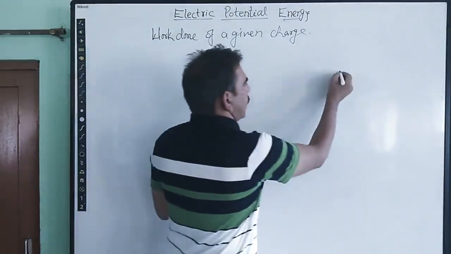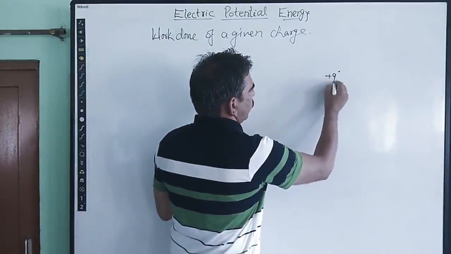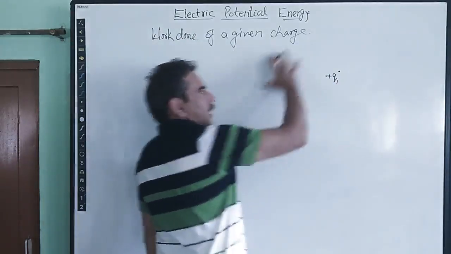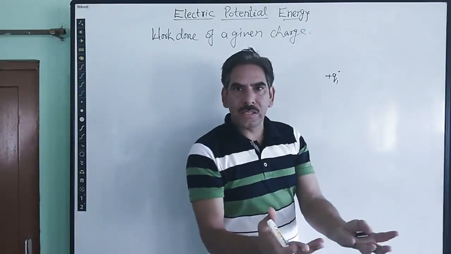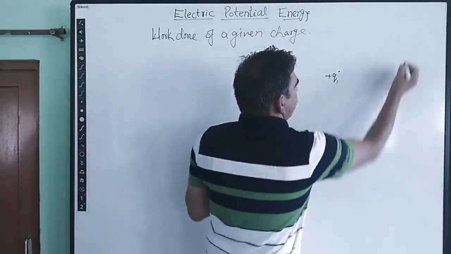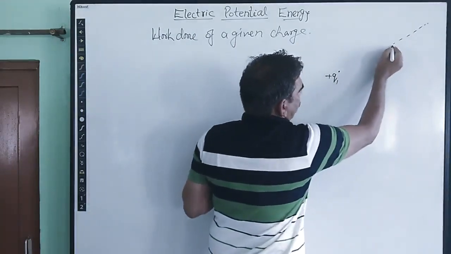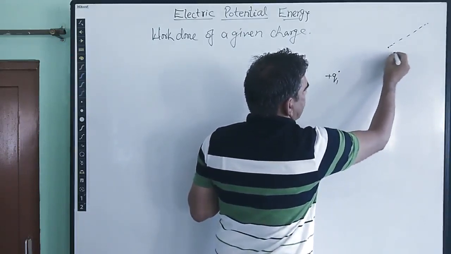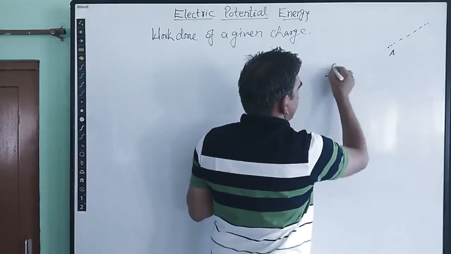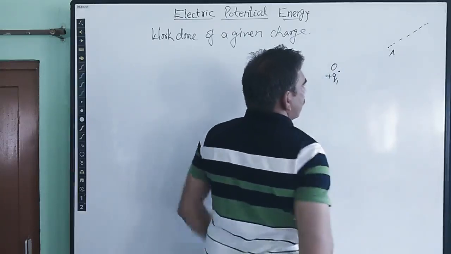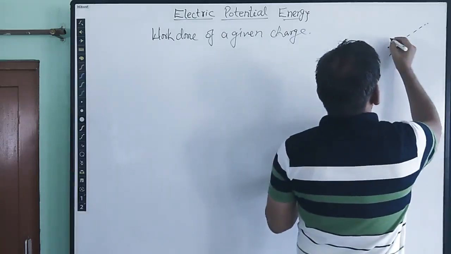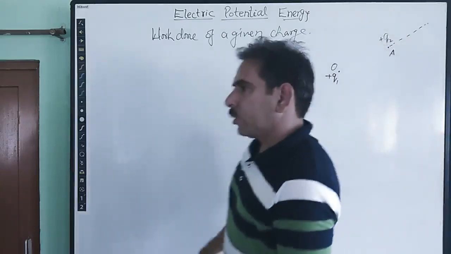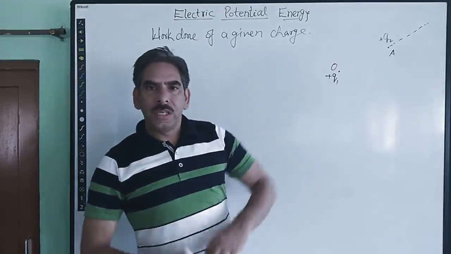Suppose that we have a charge here, it is plus q1, right? There is some electric field of this charge around the space. If we are bringing some charge from infinity to a point, let it be point A, with this charge at point O, and this charge is, for example, q2 of any amount, not necessarily 1 unit.